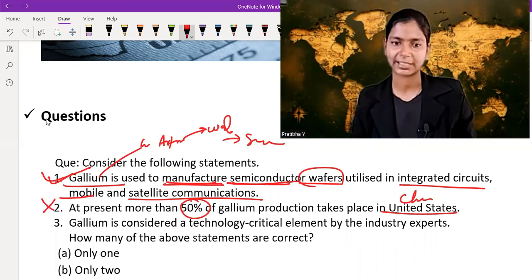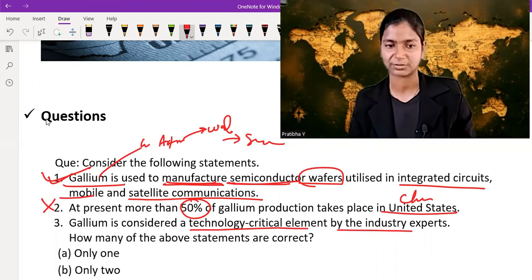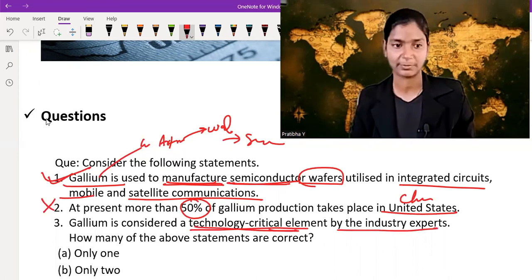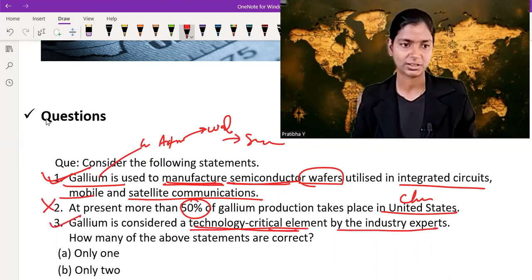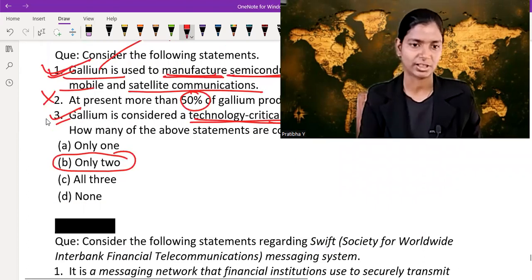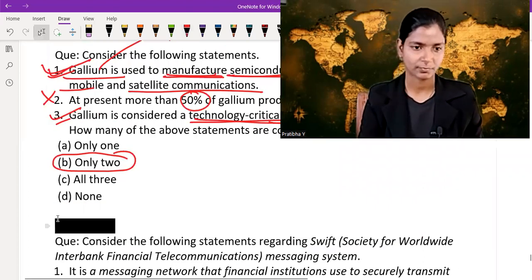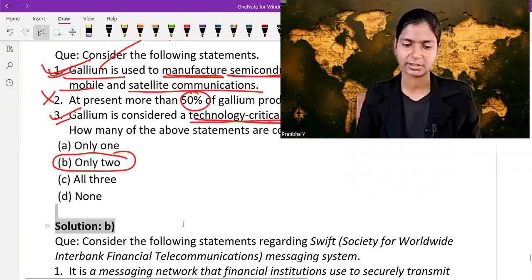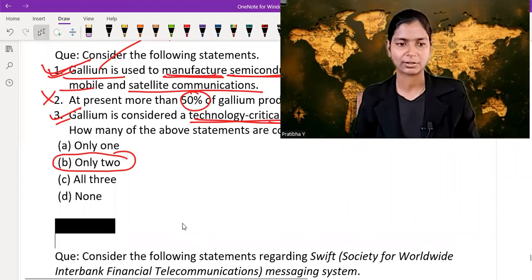Gallium is considered a technology critical element by industry experts. Yes, it is a technology critical element, so this one is also correct. So one is correct, three is correct. That means only two, so option B is correct. Just check we're on the right path or not. Option B is correct, which means we are on the right path. Now let's move on to the second question.